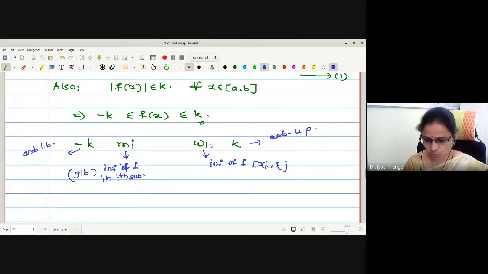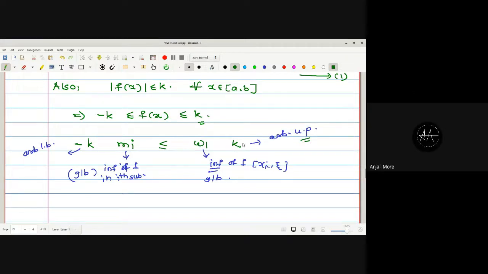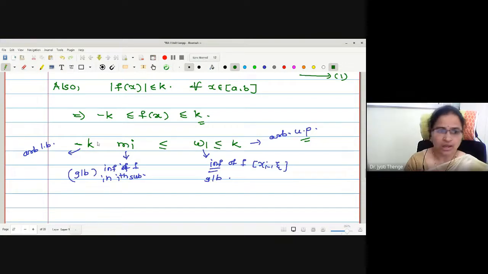Now we have already seen the relation between mi and w1. What is the relation? This is less than or equal. Now I want a relation between the infimum and the arbitrary upper bound. Yes, it is less than or equal. Now I want a relation between the arbitrary lower bound and the greatest lower bound.